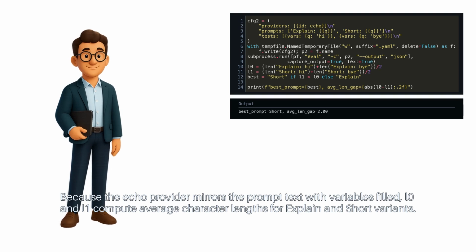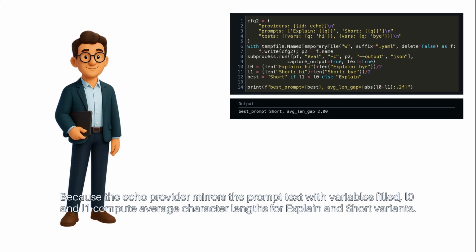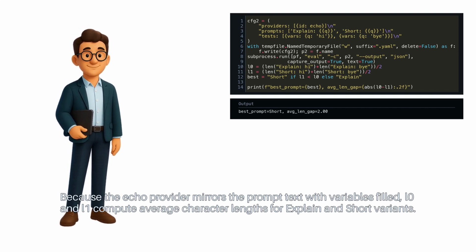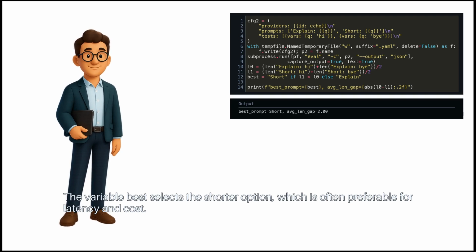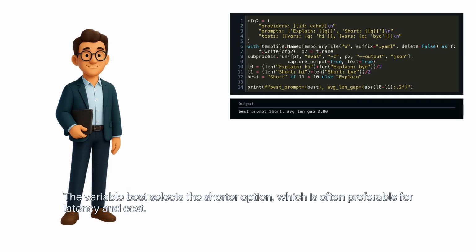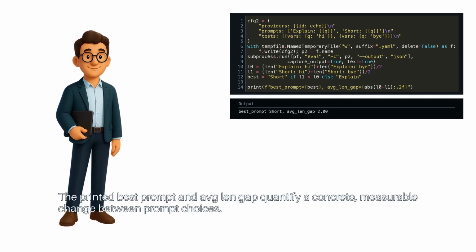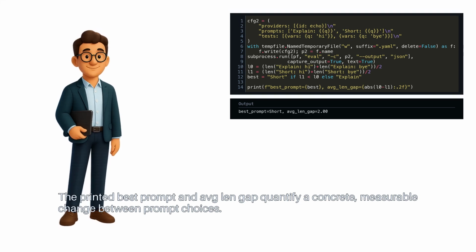Because the echo provider mirrors the prompt text with variables filled, L0 and L1 compute average character lengths for explain and short variants. The variable best selects the shorter option, which is often preferable for latency and cost. The printed best prompt and average len gap quantify a concrete, measurable change between prompt choices.